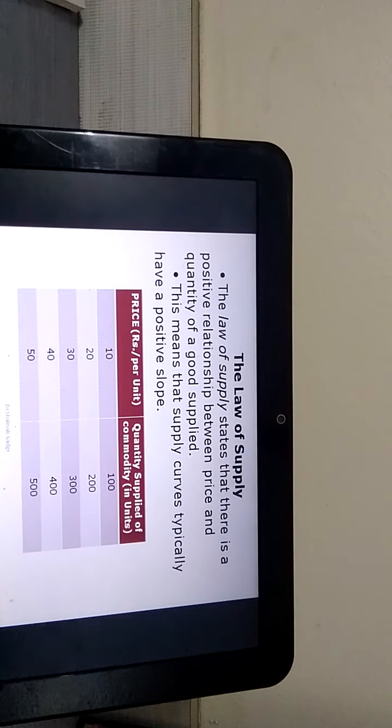The example which I have mentioned here is just a fictitious example, but it gives you a clear idea. When the price per unit is 10 rupees, the quantity supplied is 100 units. If the price increases to 40 per unit, then the quantity supplied increases to 400. Okay, let's move to the next one.